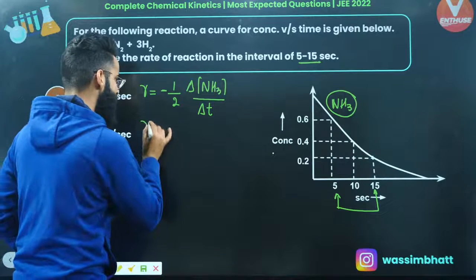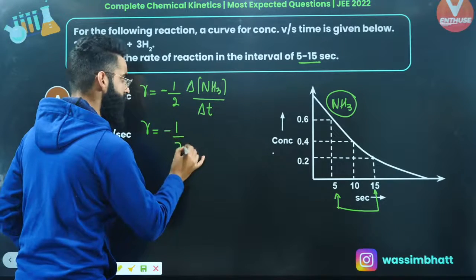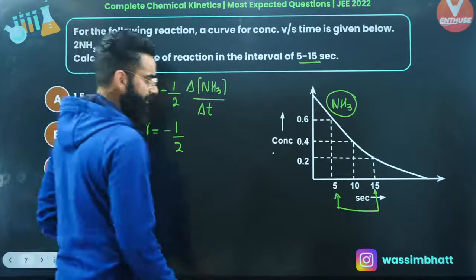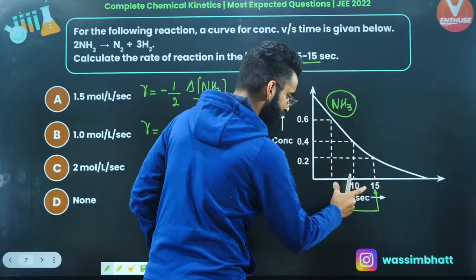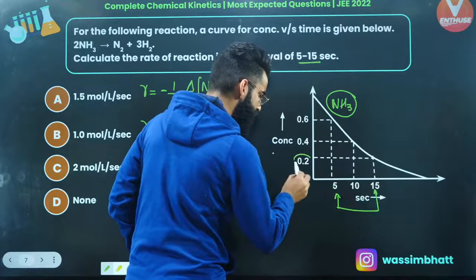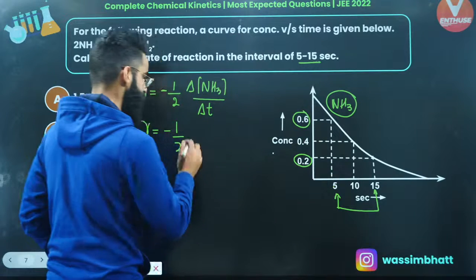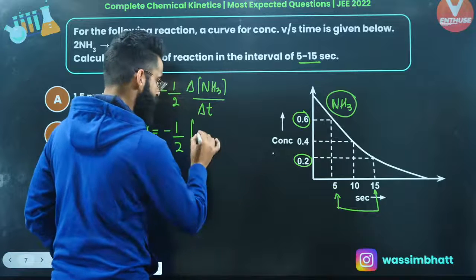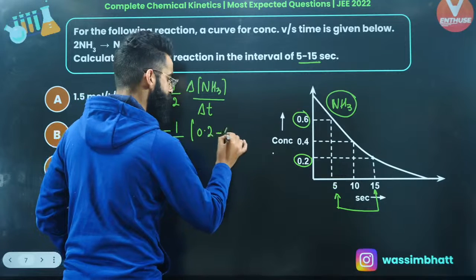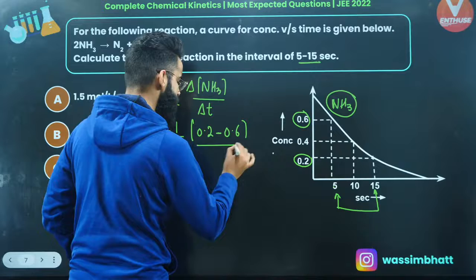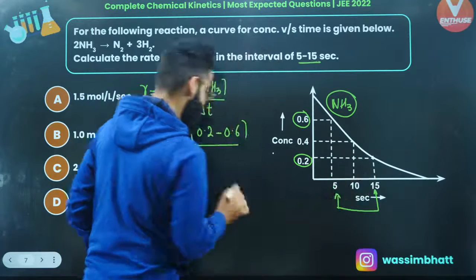So rate is equal to minus 1 by 2 times the change in the concentration of NH3 in the interval 5 to 15 seconds. So this is the final concentration of reactant, and this is the initial concentration of reactant. Let me write it as the final concentration, which is 0.2, minus the initial concentration, which is 0.6, divided by the time interval from here to here, which is 10 seconds, right?